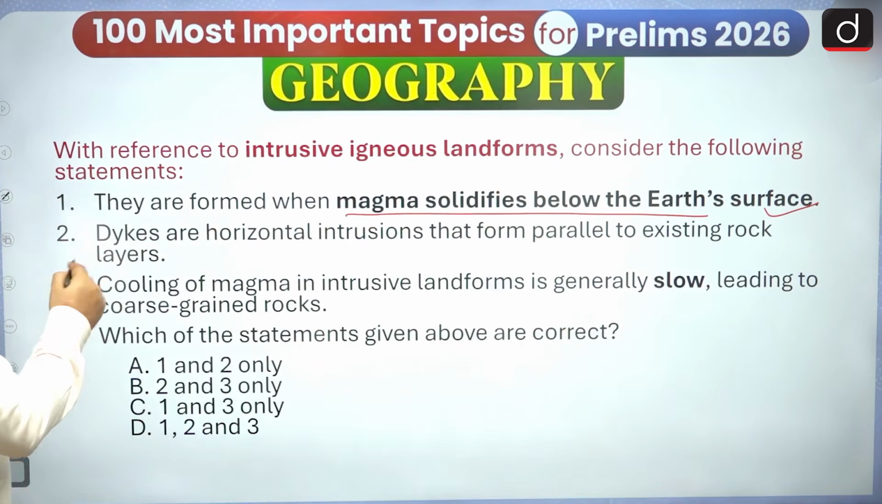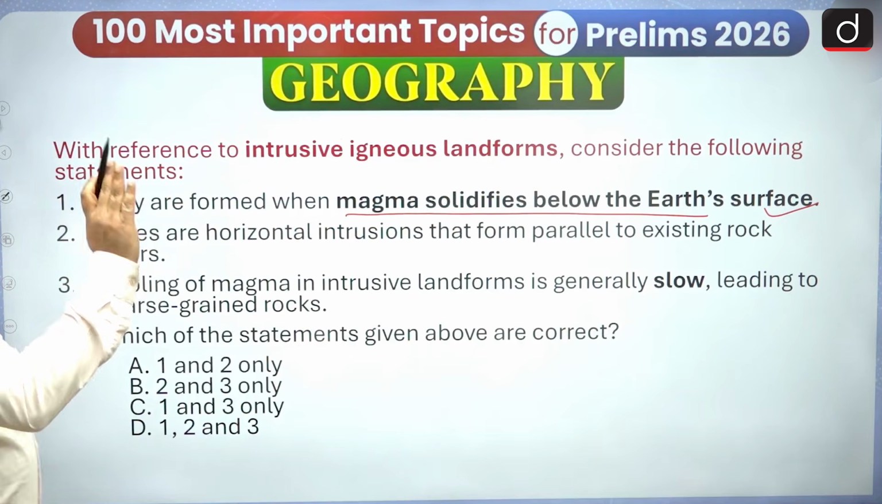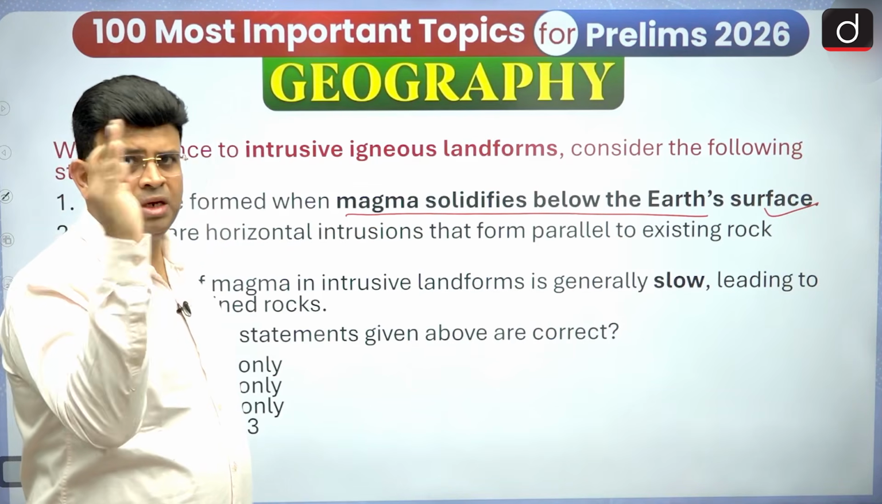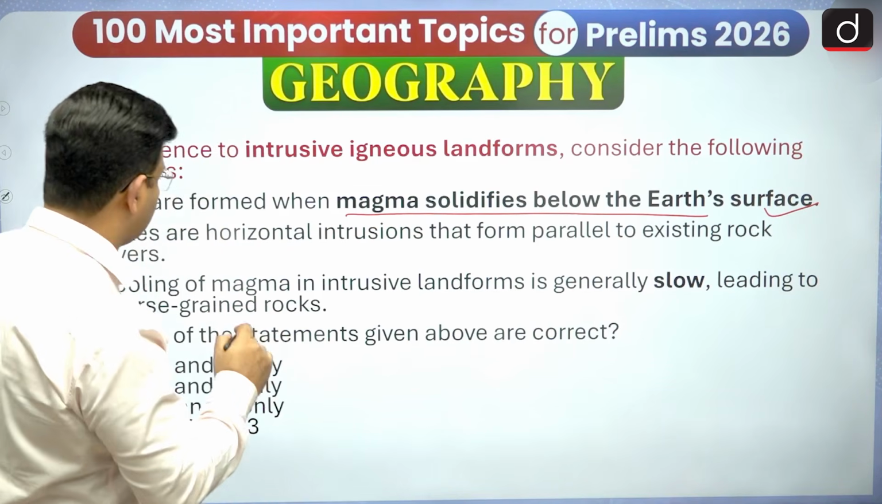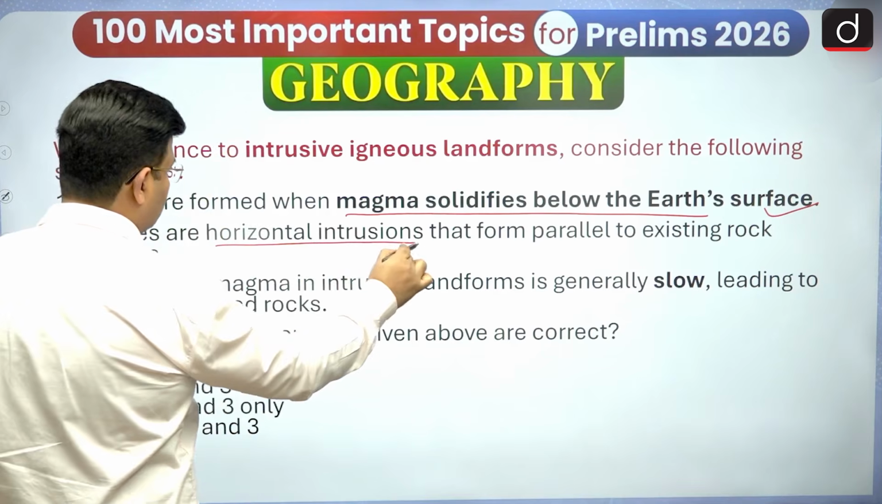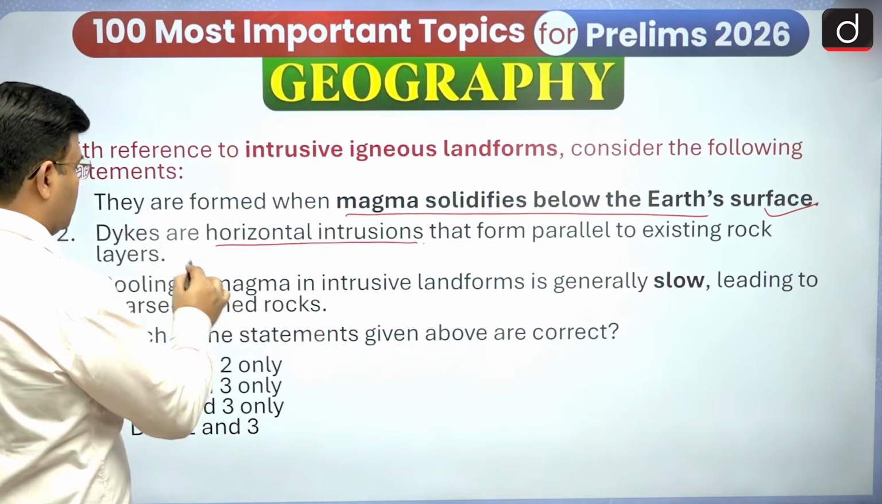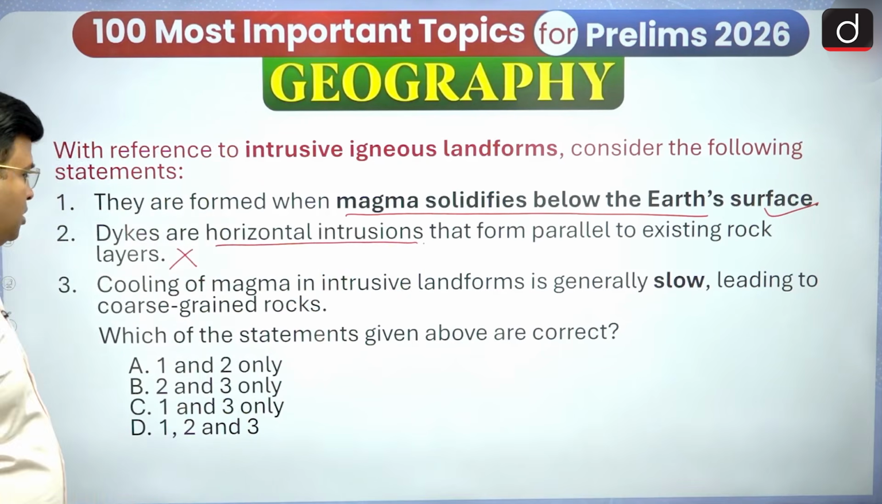And then another one: dikes are horizontal intrusions. No, it is not. A dike is a vertical intrusion, a little bit angular, not a horizontal intrusion. So we can say it is a wrong statement.